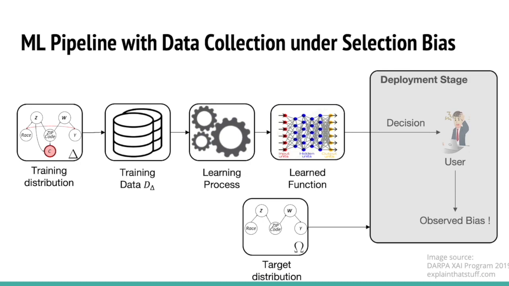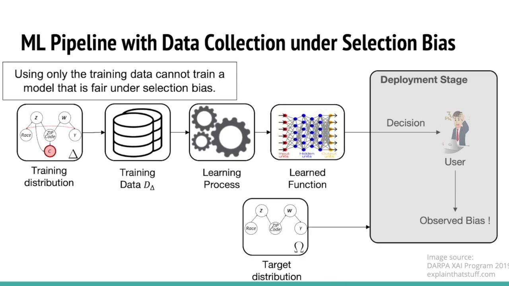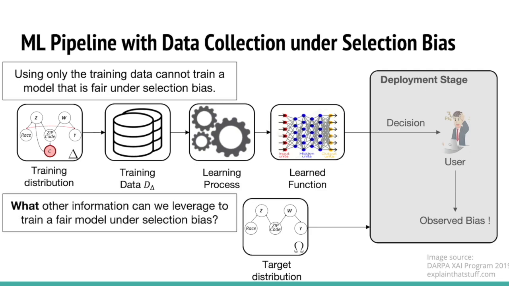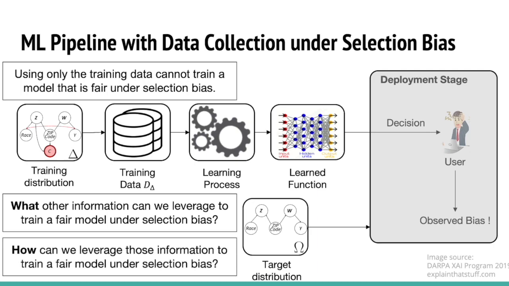In the previous example, we learned that using only the training data cannot train a model that is fair under the selection bias. Here we may have two follow-up questions. What other information can we leverage to train a model that is fair under selection bias? And further, how can we leverage that information to train a fair model under selection bias? Here we introduce some popular works in the domain of fair ML that answer these questions.